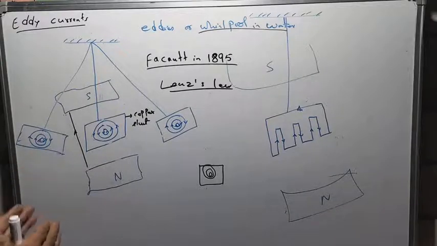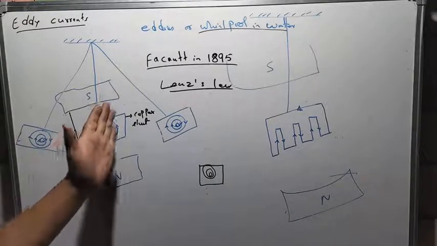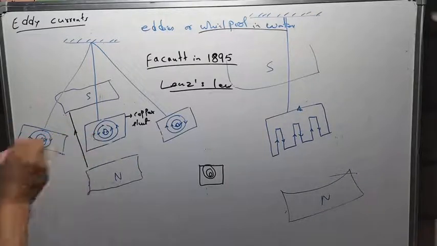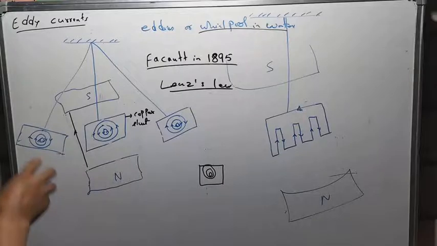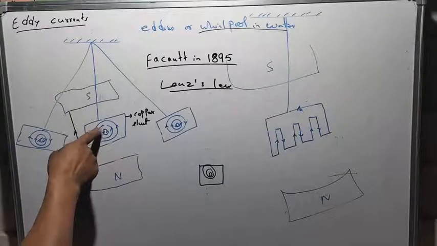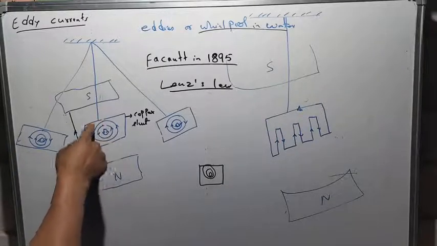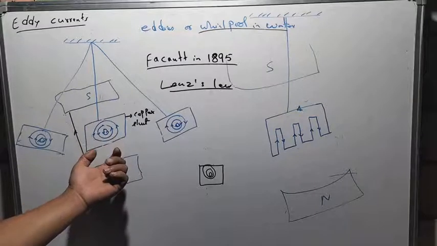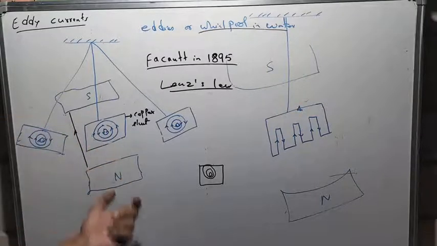As the metal sheet passes through the magnetic field, the magnetic flux linking with it will change. That changing magnetic flux will set up a current which we know as eddy current. These are circulating currents, and they are present in the metallic body.